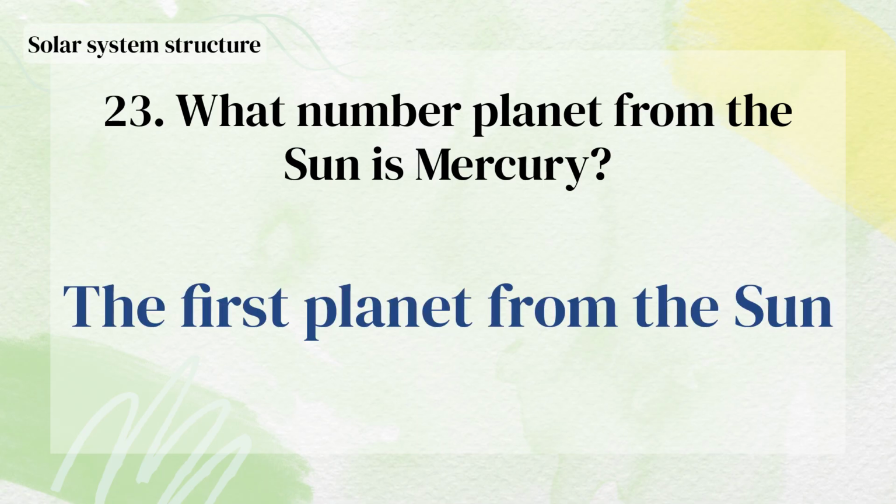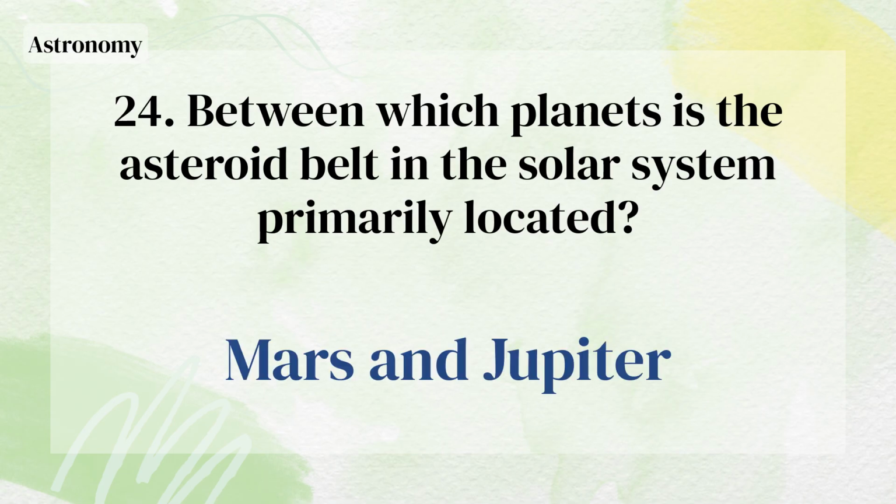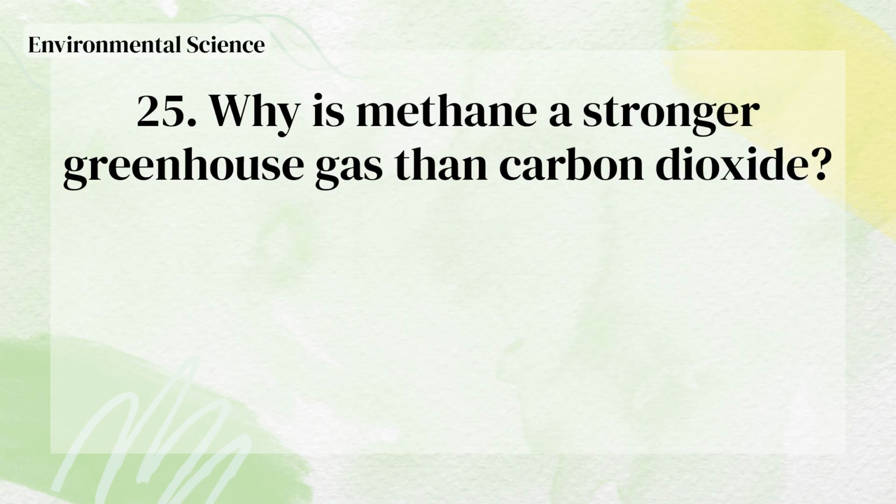The first planet from the Sun. Between which planets is the asteroid belt in the solar system primarily located? Mars and Jupiter. Why is methane a stronger greenhouse gas than carbon dioxide?